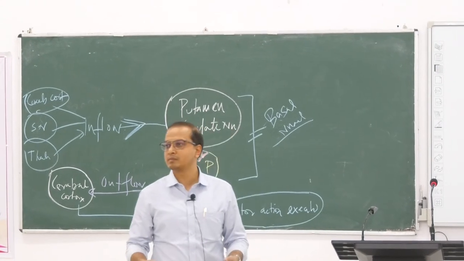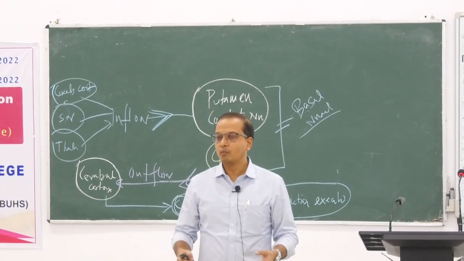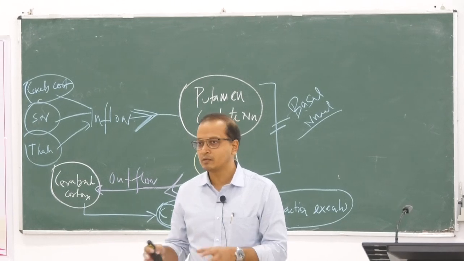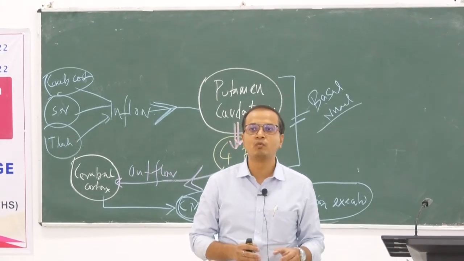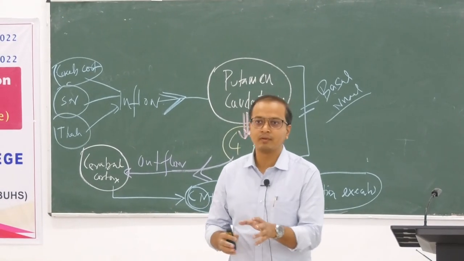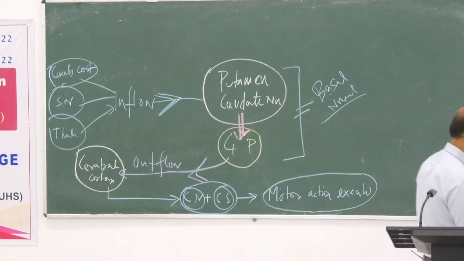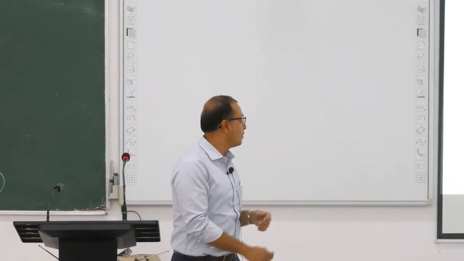Too much influence is coming, and we are not screening it down, which one to take and which one not to take. That's why it is leading to the clumsiness of the movement. Yes, right, no, left. That's the thing which is happening. Too much influence is coming, leading to this particular problem. So this is the prime problem of the basal ganglia.